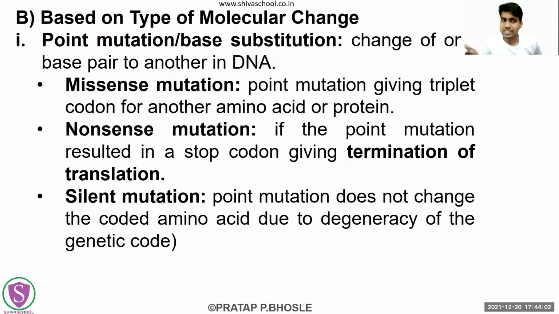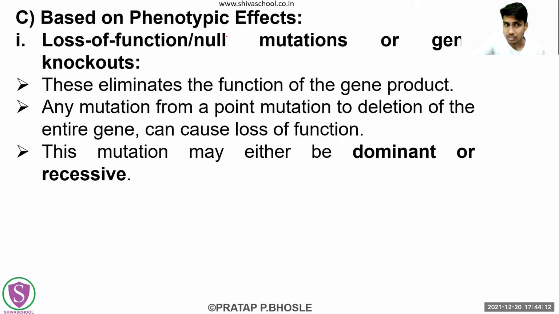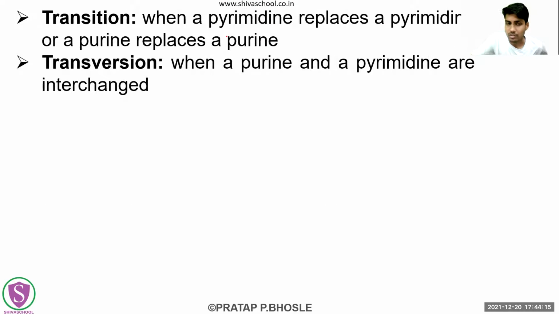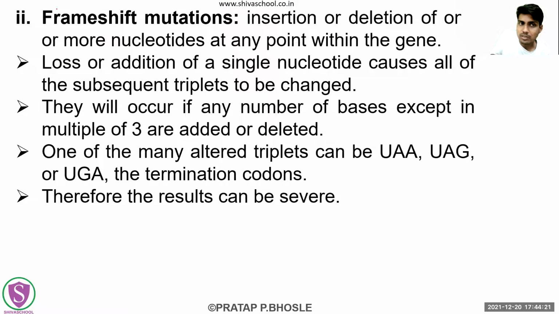Okay. Now let's see the next part, that is the classification based on the type of molecular change. किस प्रकार का molecular change हुआ है और what type of molecular change has occurred. On that basis there are these types. How many types are there? Two types. Point mutations or base substitution. Next is the frameshift mutation.